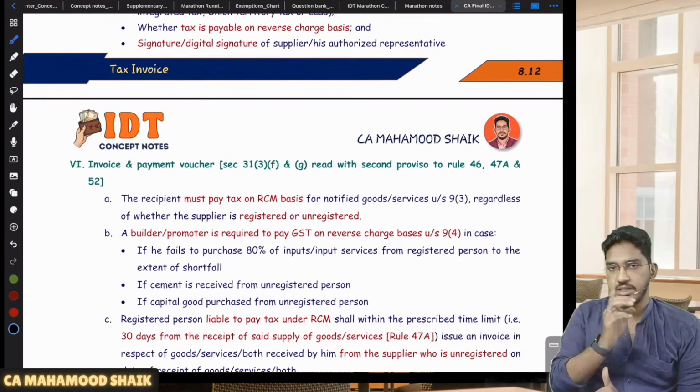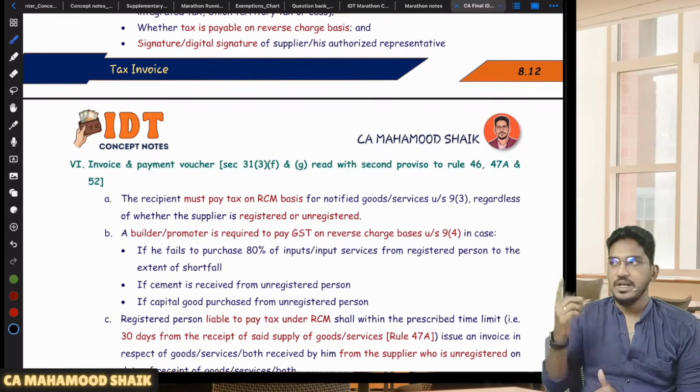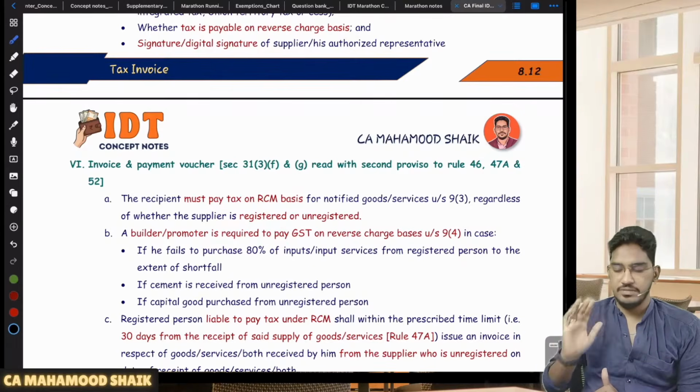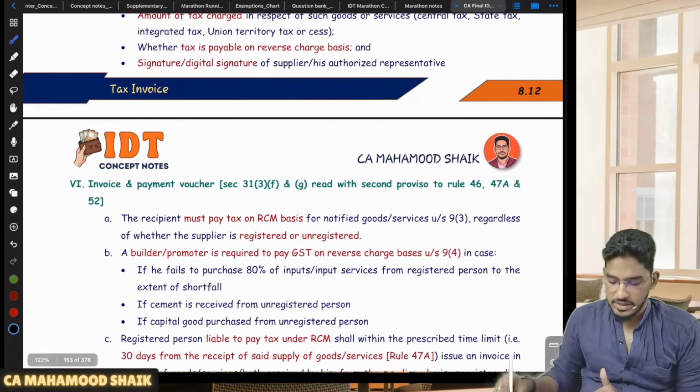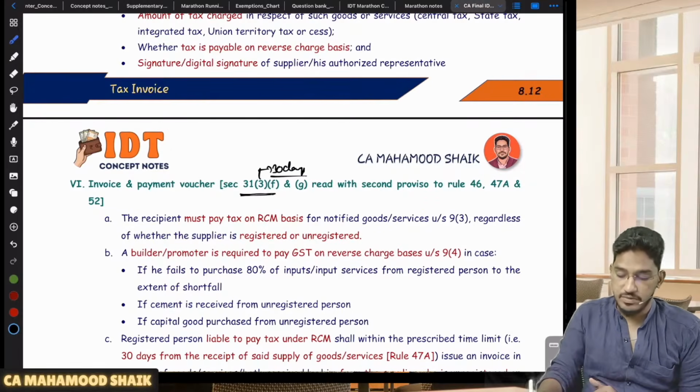If the supplier from whom you are receiving these supplies is a registered person, he will give you a tax invoice. In case the supplier is an unregistered person, then you have to do self-invoicing as a recipient under 31 subsection 3 clause F. Sir, what is the time limit for doing self-invoicing? Within 30 days of receiving the supply, you are required to do the self-invoicing.